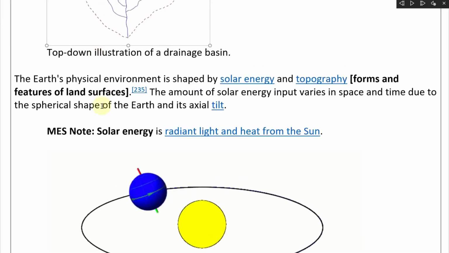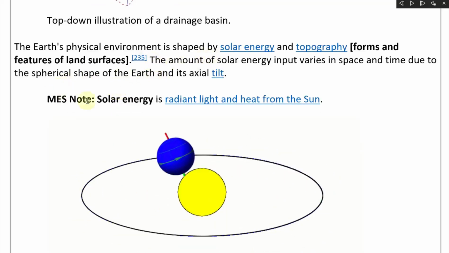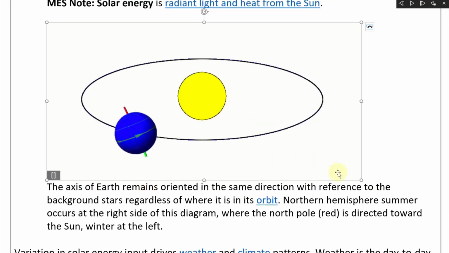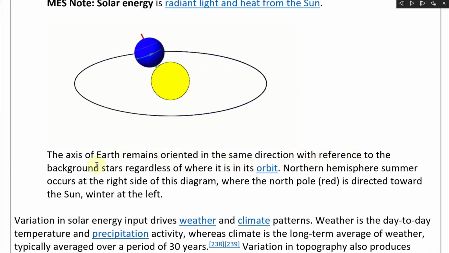All right, continue further. So the Earth's physical environment is shaped by solar energy and topography. See the pronunciation here? Topography, which is the forms and features of land surfaces. The amount of solar energy input varies in space and time due to the spherical shape of the Earth and its axial tilt. So the solar energy depends on the shape of the Earth and its tilt. Just note, solar energy is radiant light and heat from the sun. And here's the axis of the Earth to illustrate how the heat differs. The axis of the Earth remains oriented in the same direction with reference to the background stars, regardless.